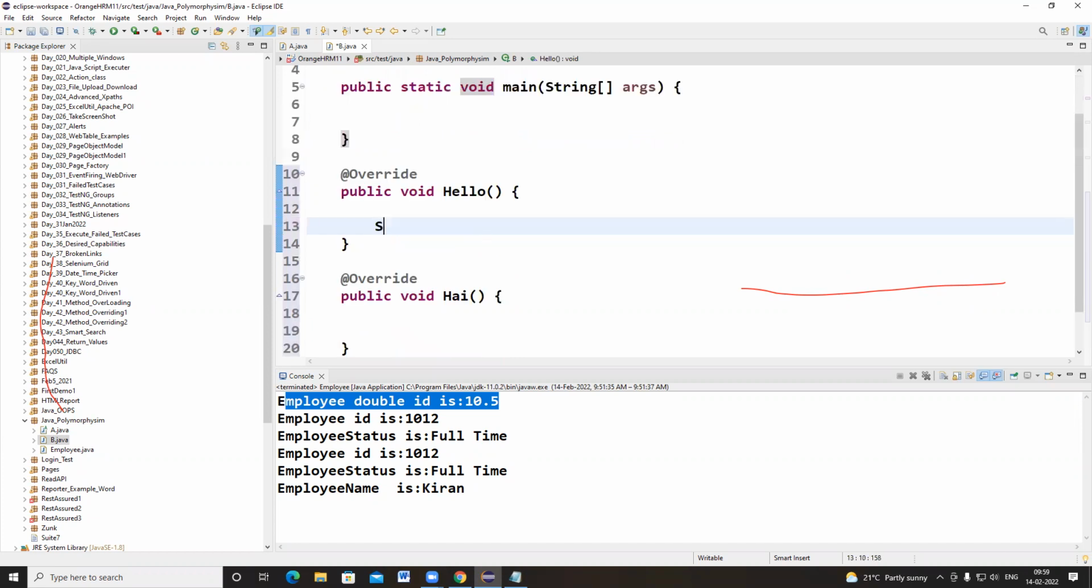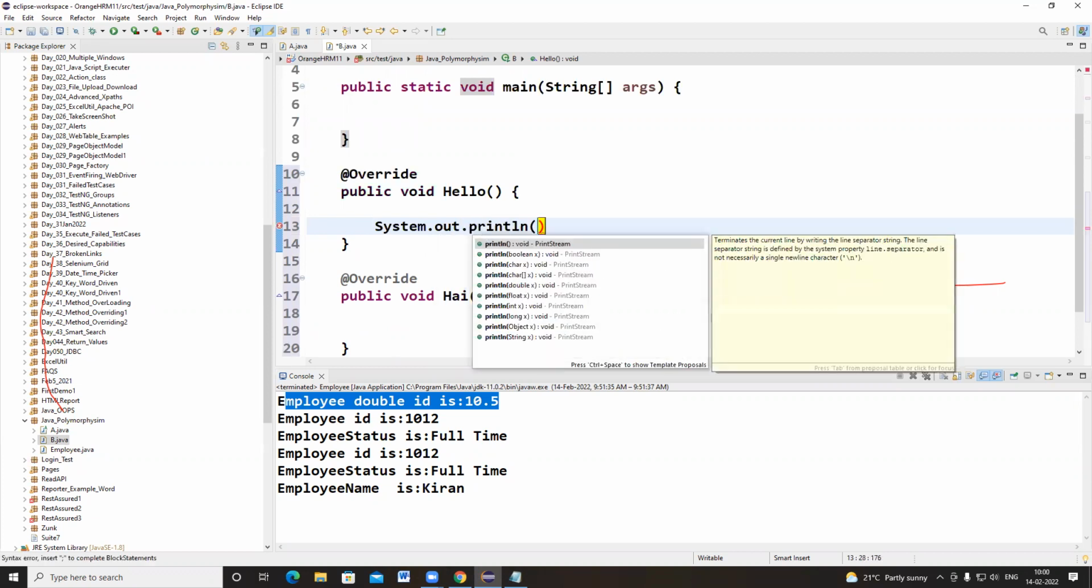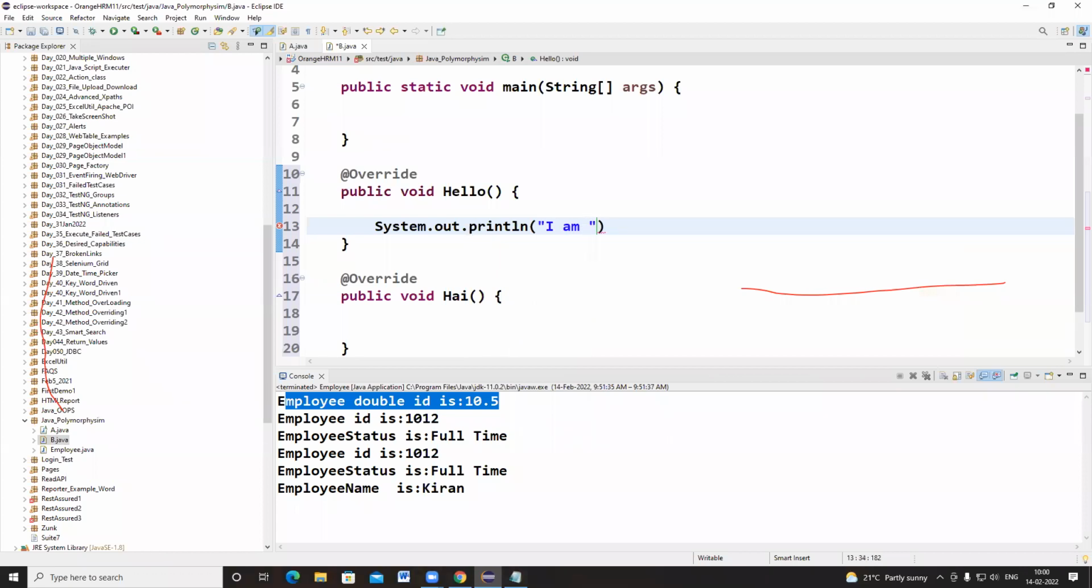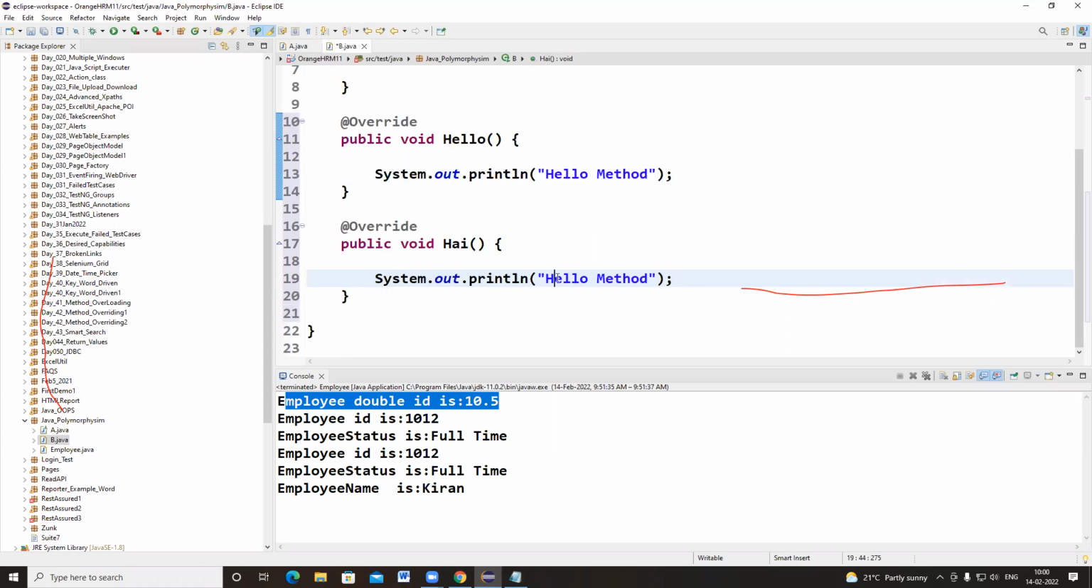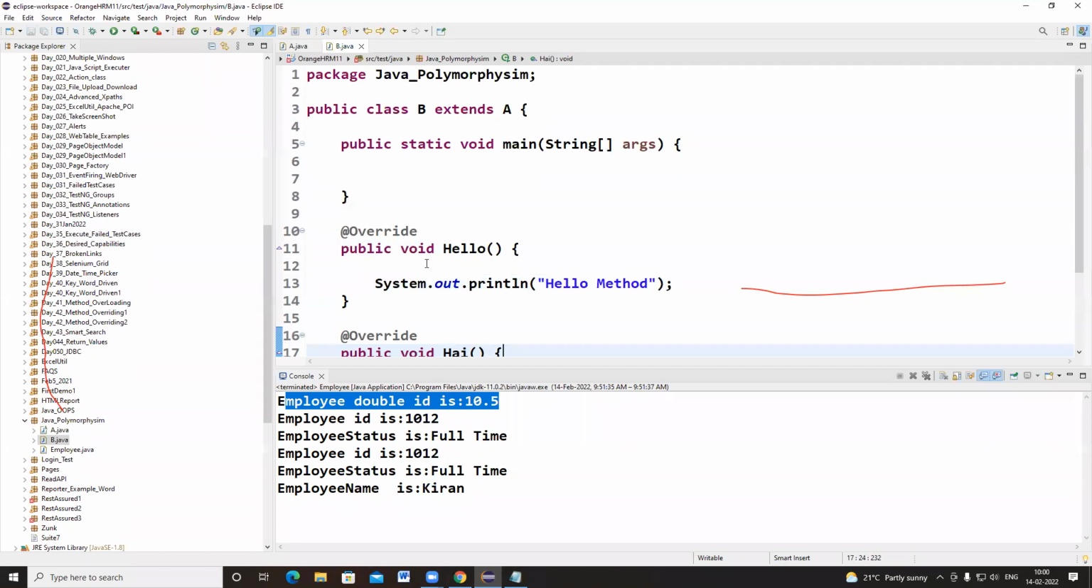Now I want to write System.out.println, hi, I am hello method. And here I am going to write hi method. So I have written a set of lines of code, implementing my abstract methods in the child class.